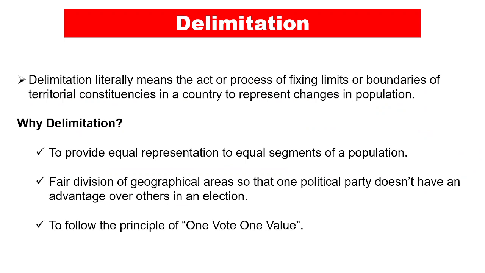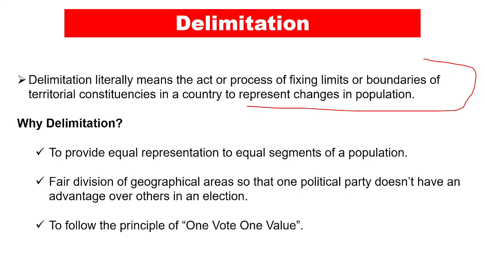Let's now understand what this delimitation is. Delimitation basically is fixing of the boundaries of the territorial constituencies in a country. Constituency is basically an area in which elections are carried out, legislative assembly elections or the MP elections, that is the parliament elections. The delimitation is carried out in these territorial constituencies which are used to fight the elections, right?